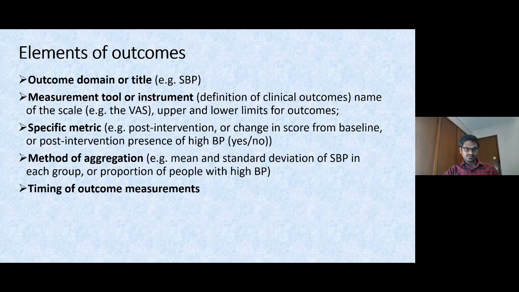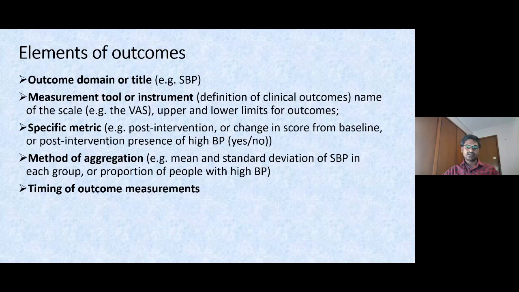Here I'm going to capture this sphygmomanometer, but I'm giving you the example of VAS because we do not need to specify sphygmomanometer here. For VAS, if you define what is severe pain and what is mild pain, you have to give the certain range, whatever the study author specified.